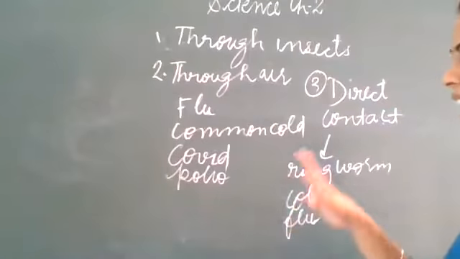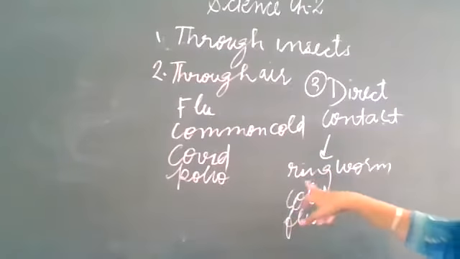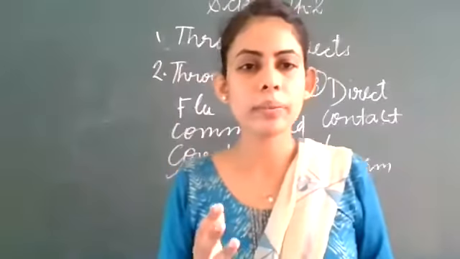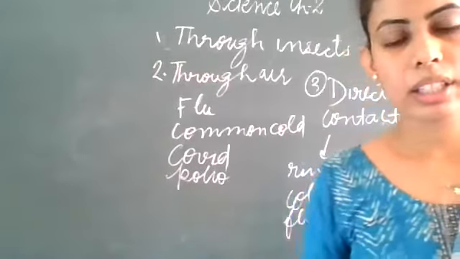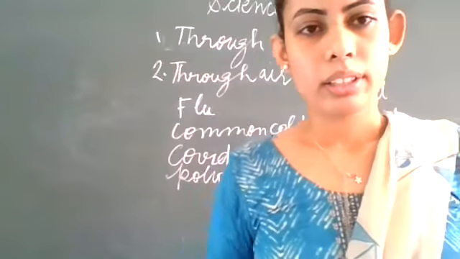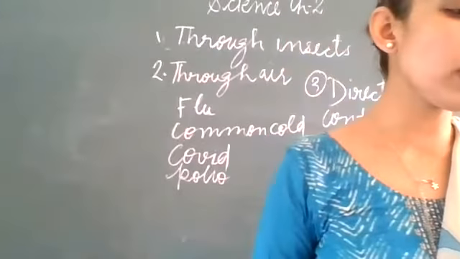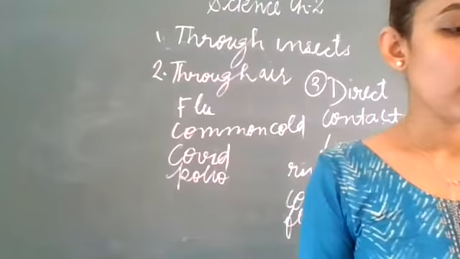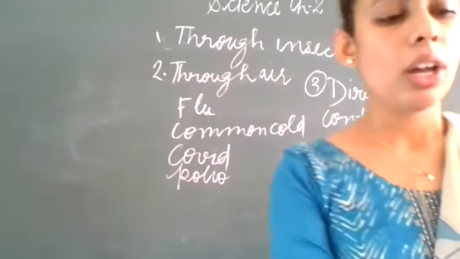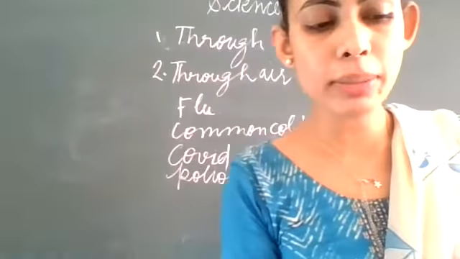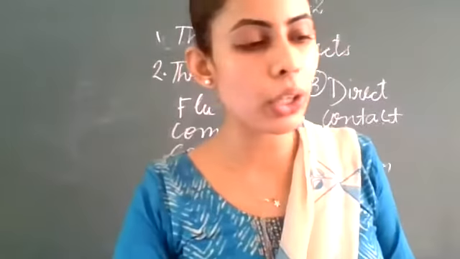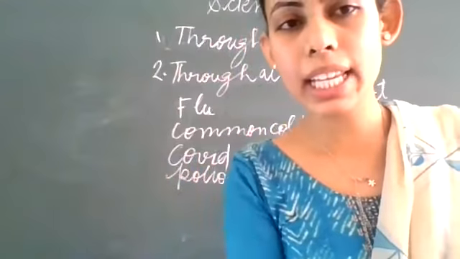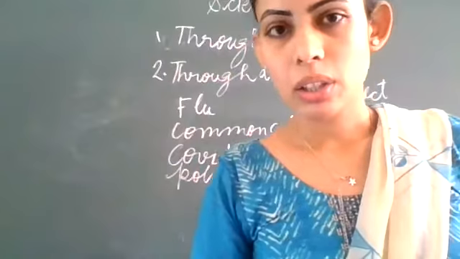So the next, please note down that the direct contact will cause ringworm, cold and flu, and through food and water it is cholera, hepatitis. Clear? And the next, come to the table that is given on page number 24. So the human diseases, causative microorganism, mode of transmission and the preventive measures are also given. Clear? So you have to read this table. Okay?